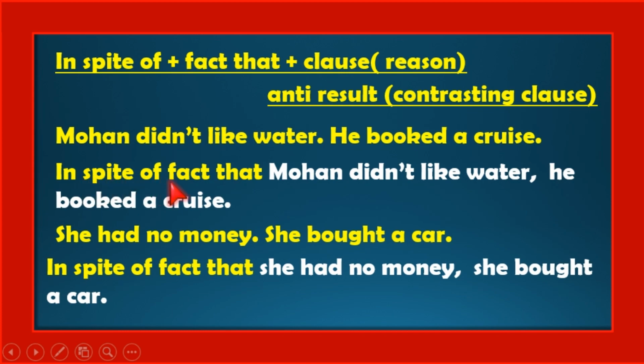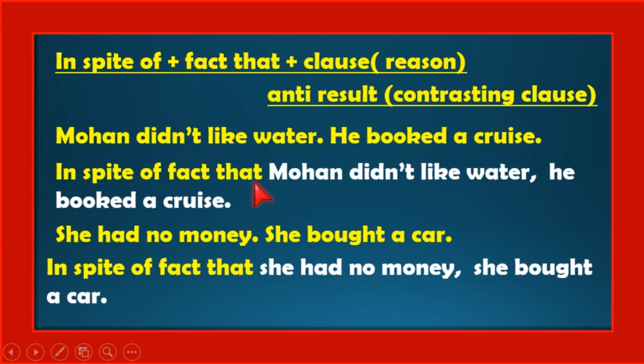In spite of the fact that Mohan didn't like water, comma, he booked a cruise. It is very simple. Without any changes, you can combine the sentences using in spite of or despite.